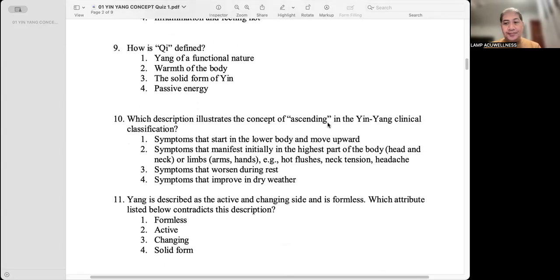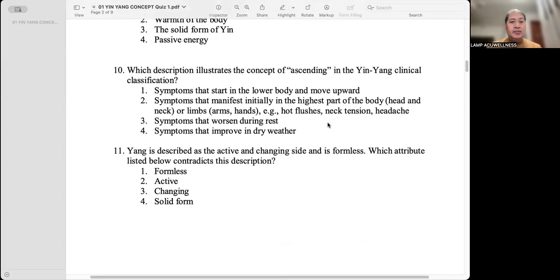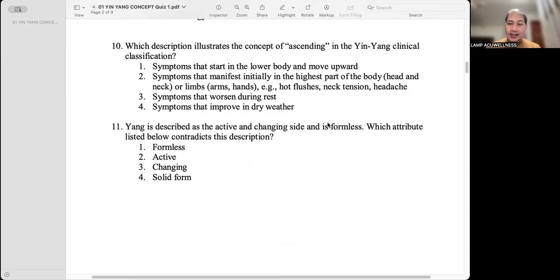Number one, yang of a functional nature. Which description illustrates the concept of ascending in the yin yang clinical classification? Number two, symptoms that manifest initially in the highest part of the body, head and neck, or limbs, arms, head.